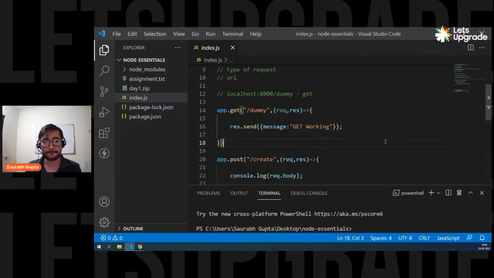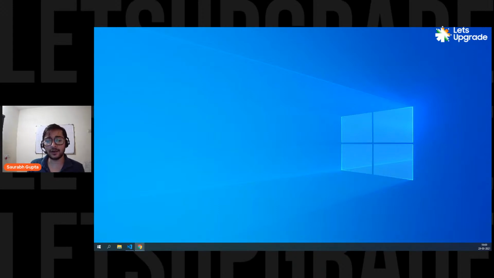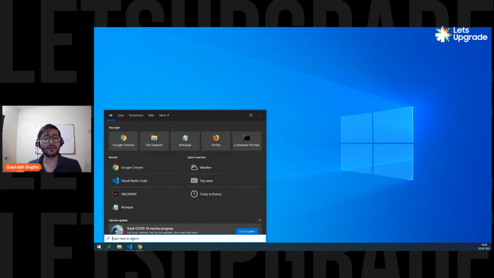Okay, so now, guys, yesterday I really hope that you all installed MongoDB. After installing that software, the MongoDB server is installed in your PCs. Now, before moving on to that, before doing anything, first of all, let's try to understand what exactly MongoDB is. Okay, let's first try to understand.